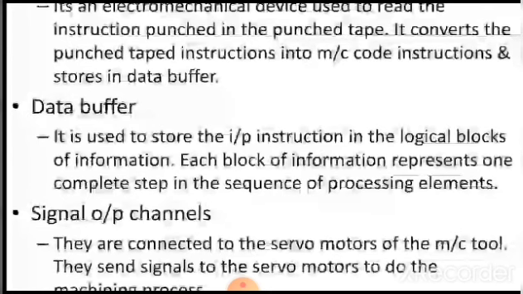The signal output channels are connected to the servo motors of the machine tool. There are many servo motors. Each servo motor is connected with a signal output channel. They send signals to the servo motors to do machining operations.